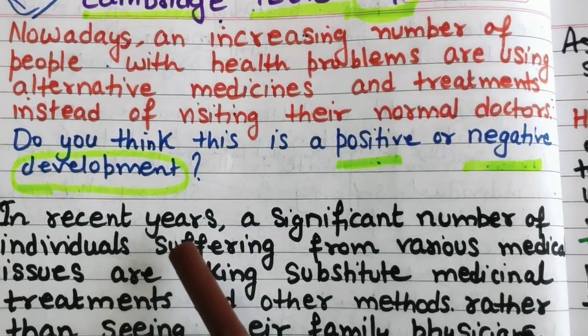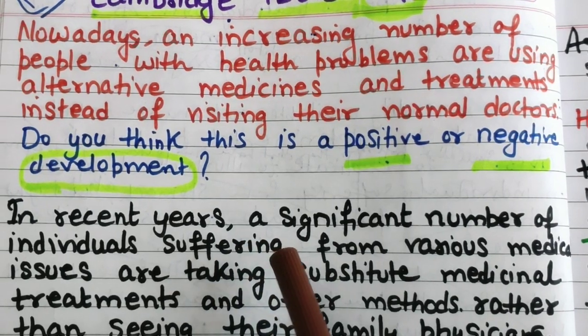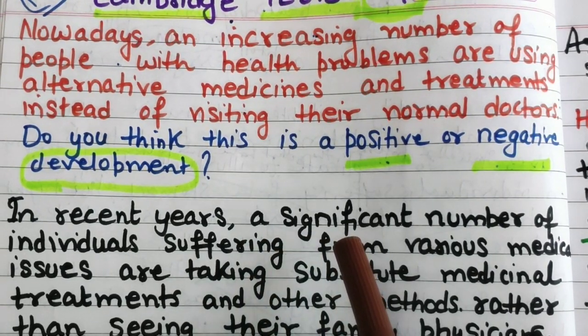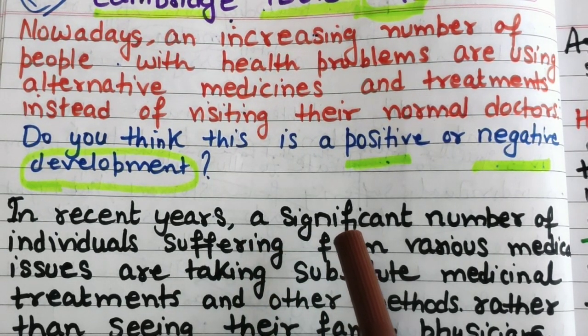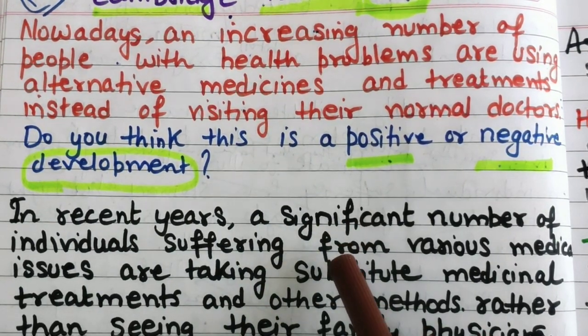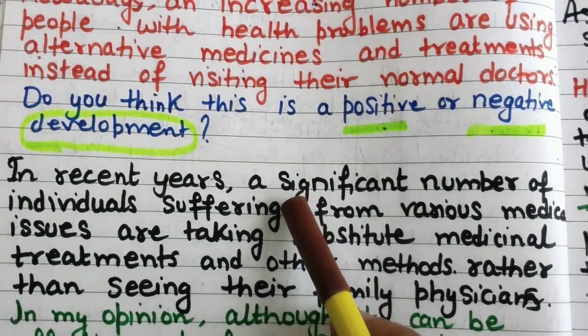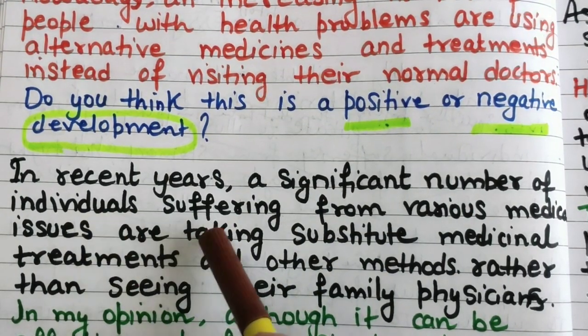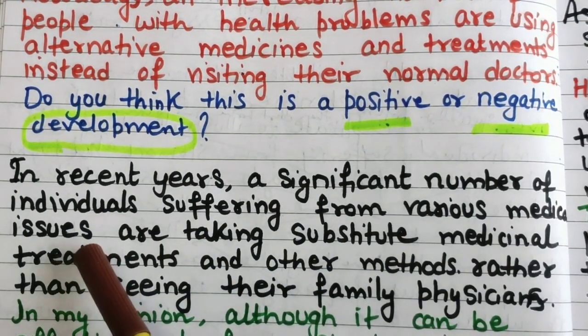Then gradually you can improve your vocabulary. First you write in a simple way, and then you can erase and change your words. Yes, a significant number of individuals suffering from various medical issues.